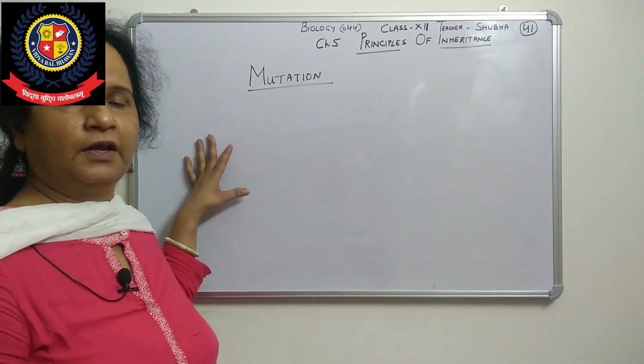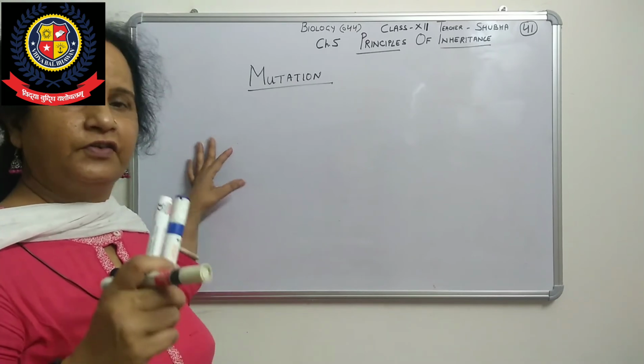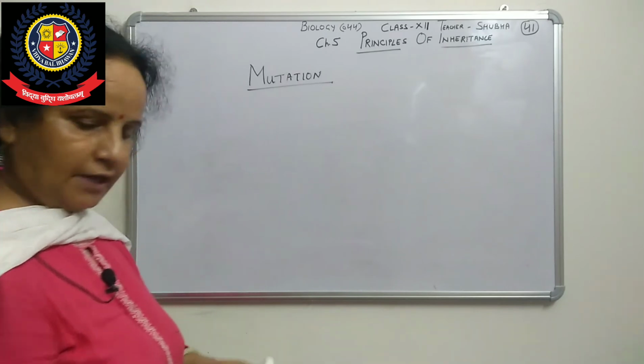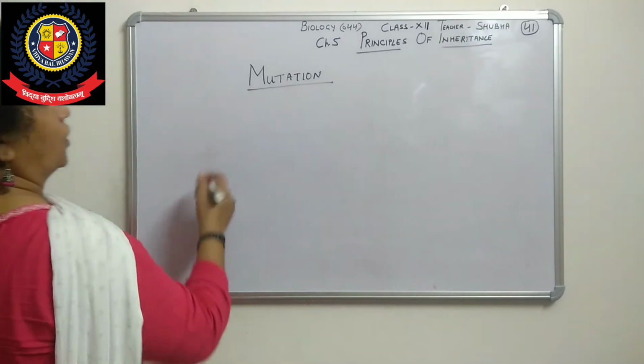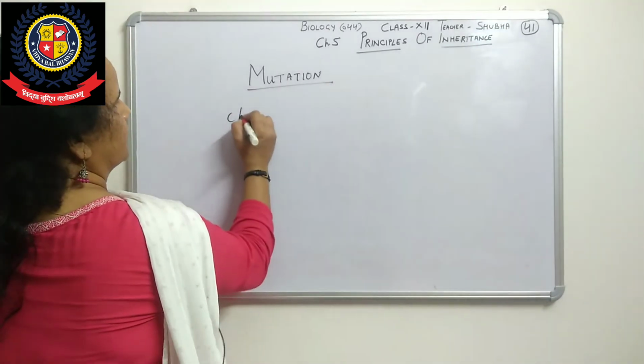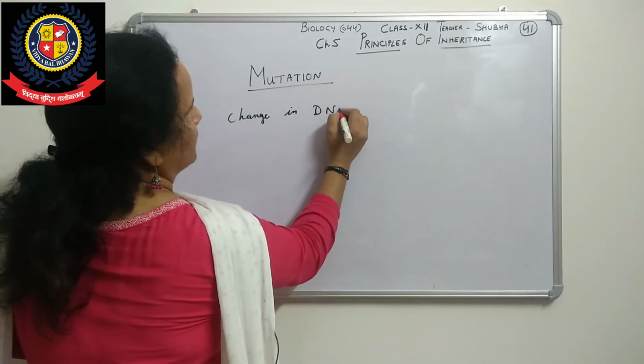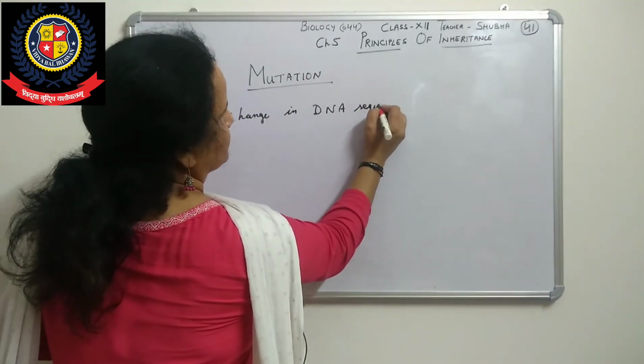Mutation is the phenomenon of any alteration or change in DNA sequences.